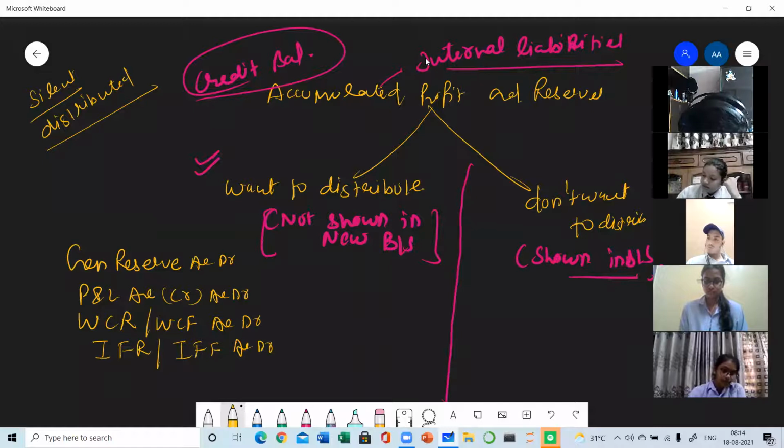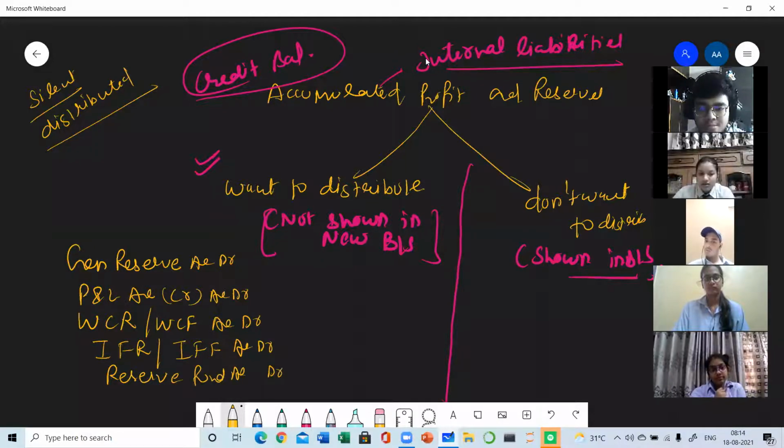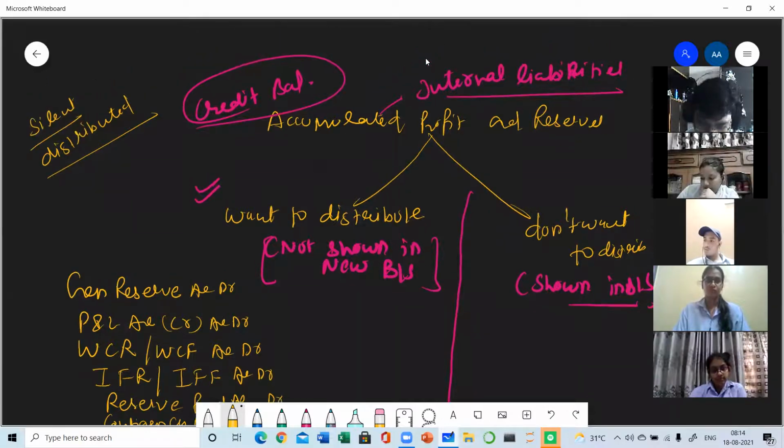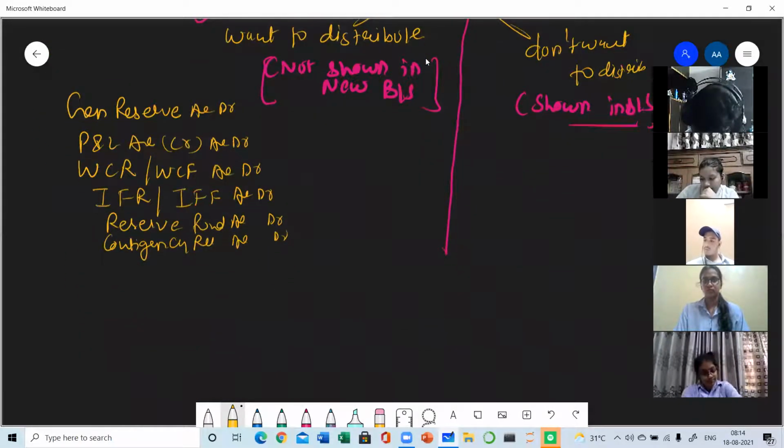All these are the examples of accumulated profits and reserves. Any one or any two may be given in the question. Clear? Then the reserve fund may be given. Then contingency reserve. One more example, contingency reserve. All these are the examples of reserves. Clear?